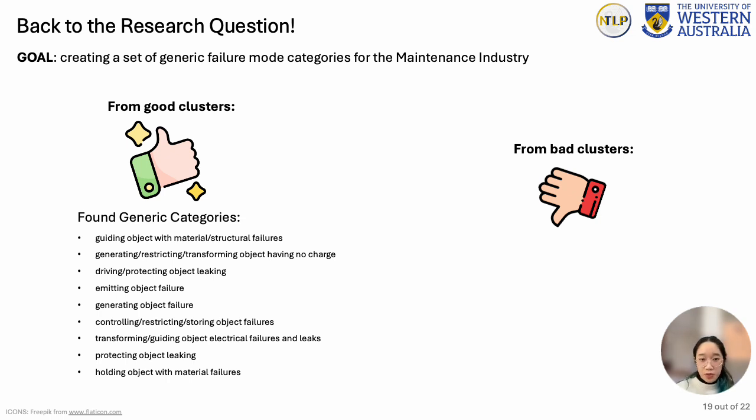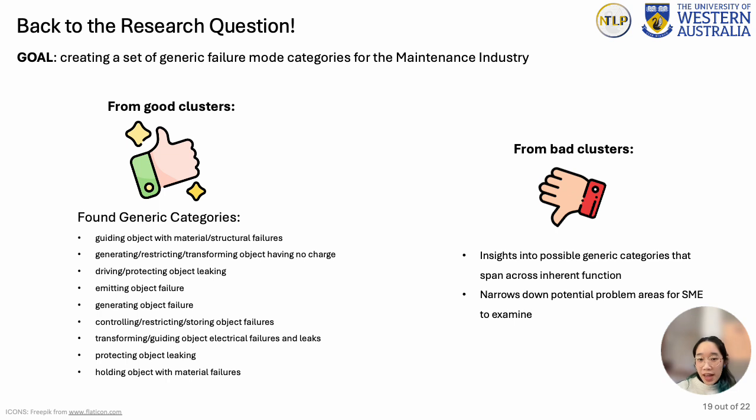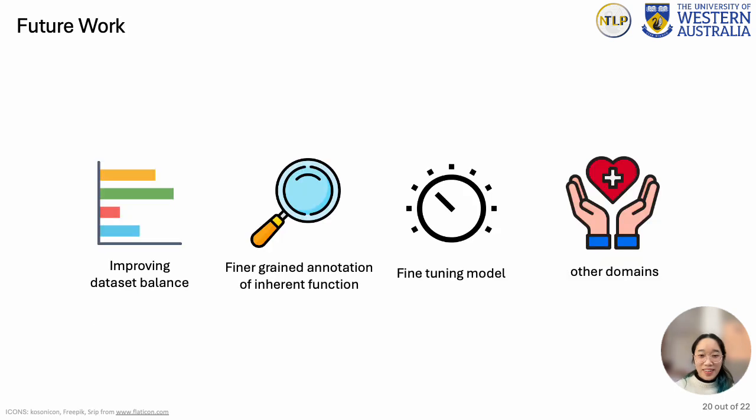Some example descriptors include guiding objects with material or structural failures, generating or restricting or transforming objects having no charge, and driving or protecting objects that were leaking. From the bad clusters, we still gain important insights into other potential forms of similarity in maintenance work orders beyond the inherent function, and have narrowed down and grouped work orders together for further analysis. There were some limitations with this research that can be further explored in future works.